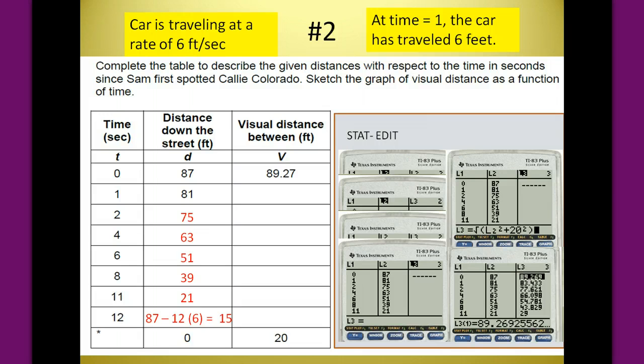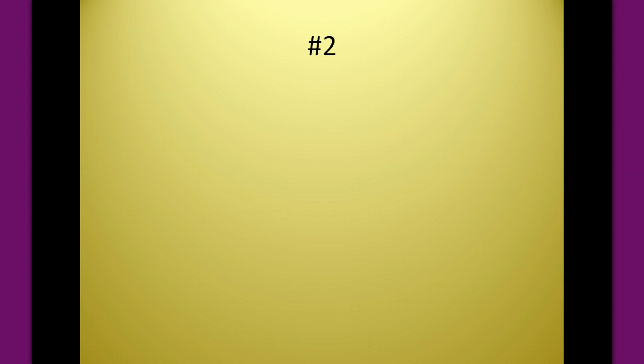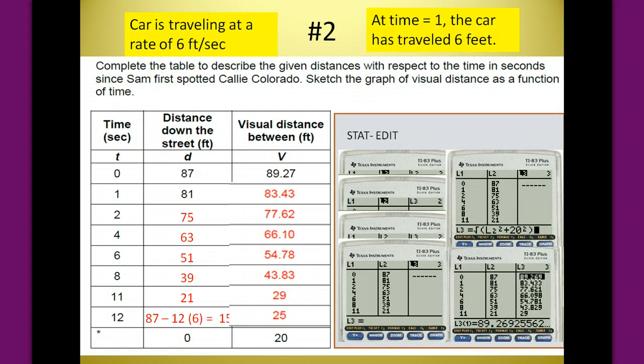So if you put in square root of that L2 squared plus 20 squared, you're doing the Pythagorean theorem. And again, you would get the L2 by doing second stat and picking L2. So if you push enter, once that formula is in there for you, it will calculate all those values, as you can see at the bottom of the page.